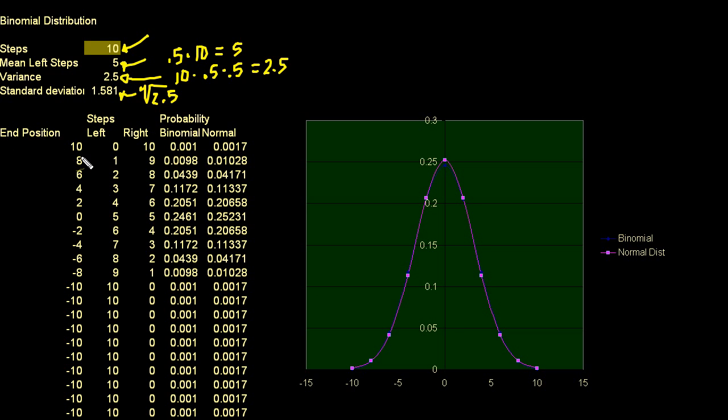And so if you look here, this says, okay, what is the probability that I take 0 steps? So I take a total of 10 steps, just to understand the spreadsheet. If I take a total of 10 steps, what is the probability that I take 0 left steps? Just to clarify, if I take 0 left steps, that means I must have taken 10 right steps. And I calculate this probability, and I should have drawn maybe a line here. I calculate this using the binomial distribution.